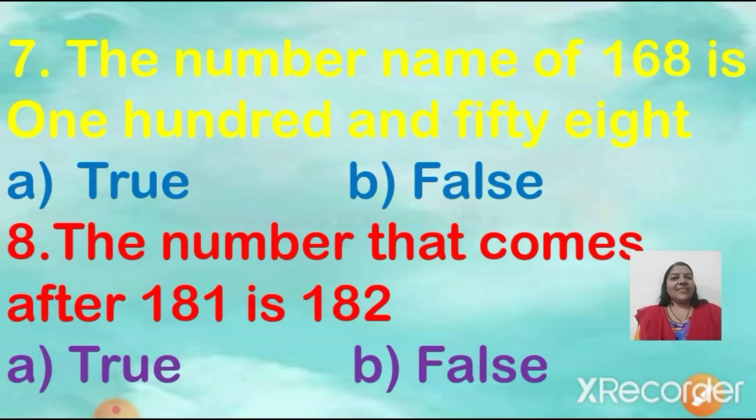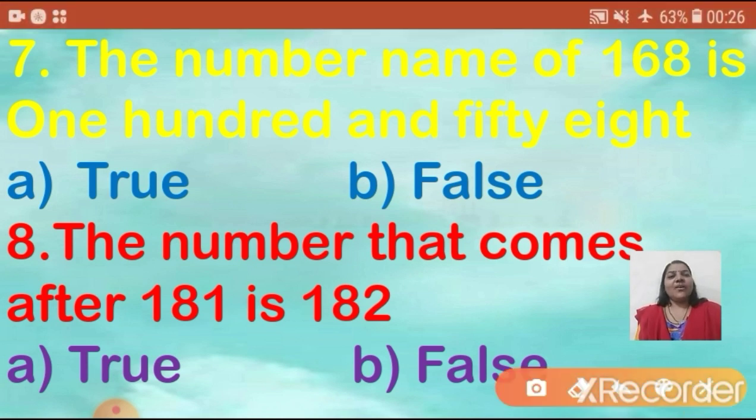Now question number 7. The number name of 168 is 158. Is it true or false? Yes, it is false. So we will put a tick mark on option B, false. Now question 8. The number that comes after 181 is 182. Is it correct, children? Yes, it is correct. So the option is true.